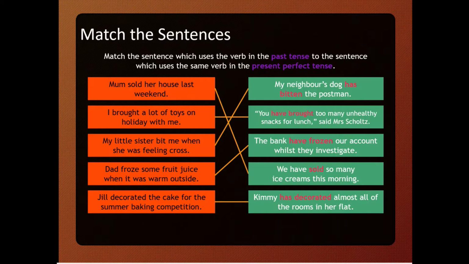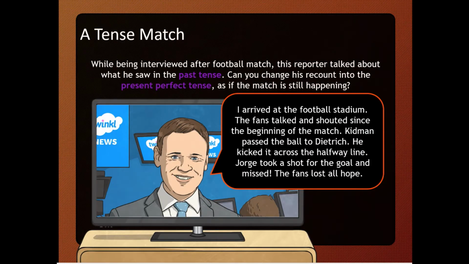So here the verb is decorated. Kimmy has decorated almost all of the rooms in her flat. And can you make one example of your own? If you can, please add your comment under my video.